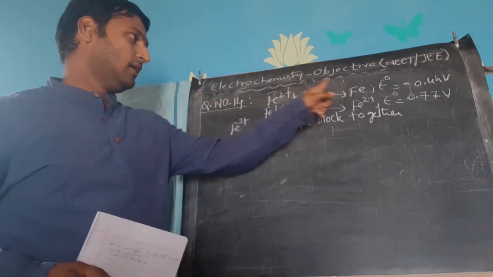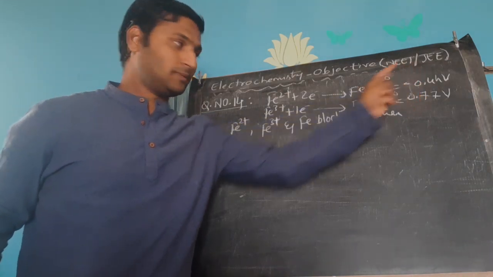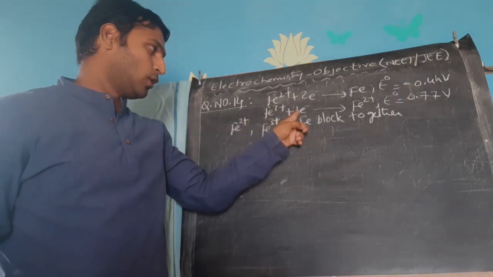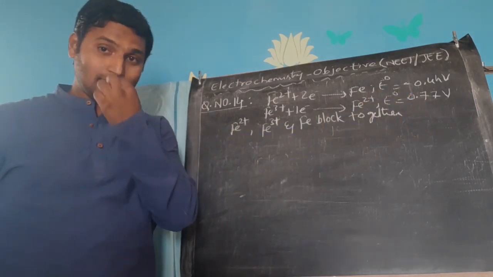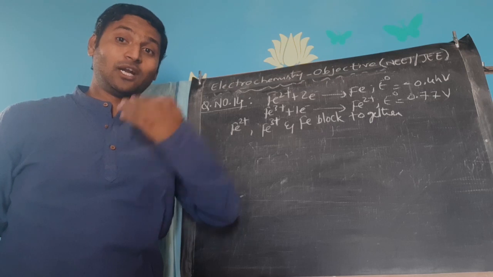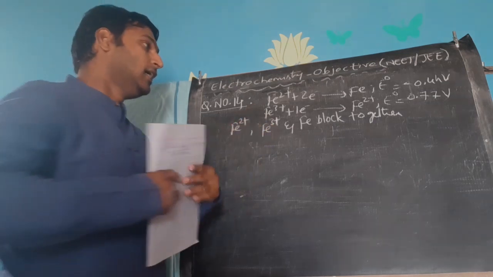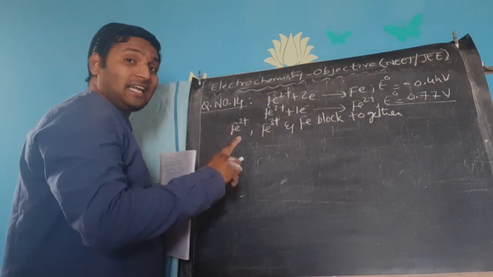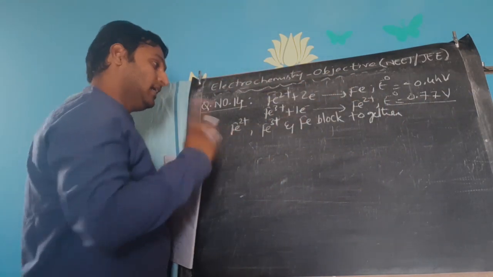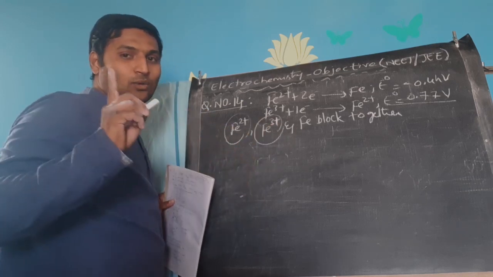Ferrous can undergo reduction with a potential of minus 0.44 volts. Ferric can undergo reduction with a potential of plus 0.77 volts. Which has got more capacity to undergo reduction? Ferric, right? So ferric can undergo reduction. Then when ferric undergoes reduction, what happens? That means, please understand, out of these two ions only one can participate.